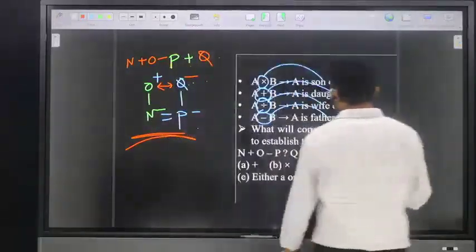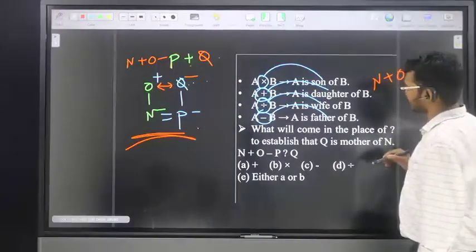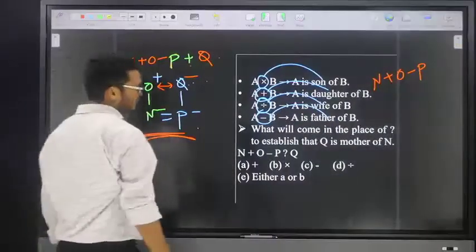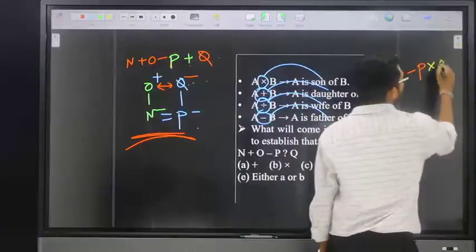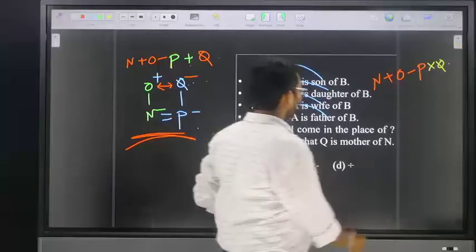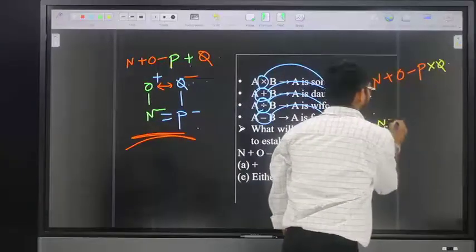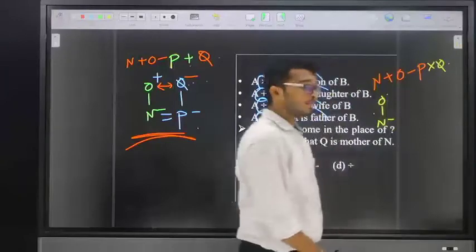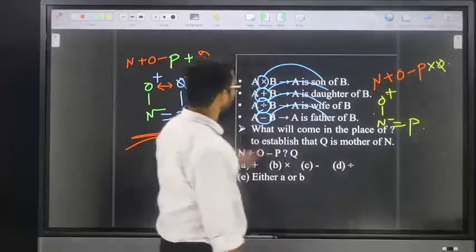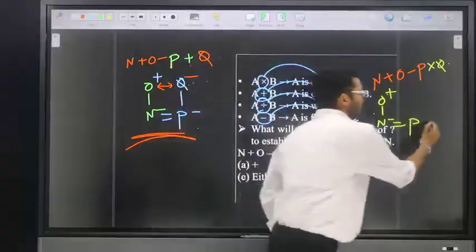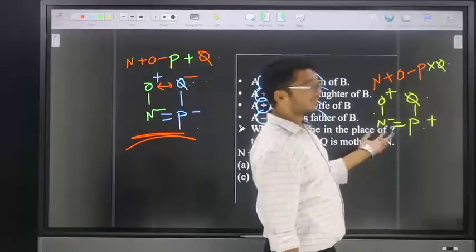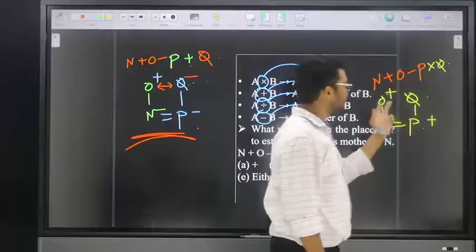So, the given statement is N plus O minus P, and option number 2 is into Q. Now, N plus O means N is daughter of O. O minus P means O is father of P. Next, P into Q: into means son, so P is son of Q. Here N and P are brother and sister, both siblings.